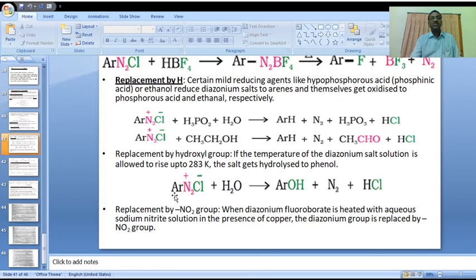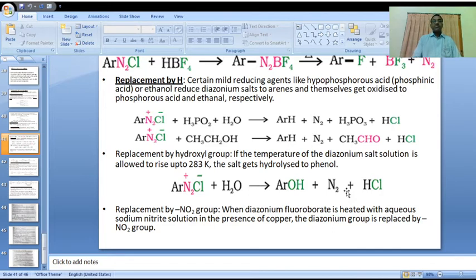Here please observe benzene diazonium chloride on hydrolysis gives phenol. On the benzene ring there is a hydroxy group, OH group, which is called phenol. In this reaction it releases nitrogen gas. Okay, this is about hydroxy group replacement.